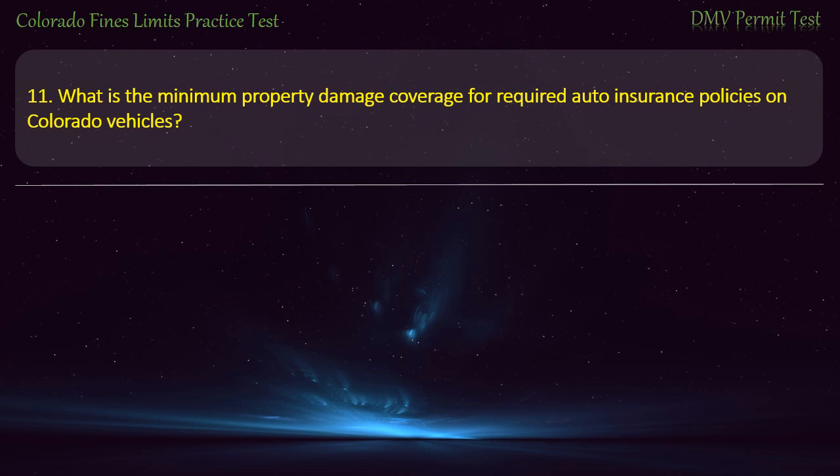Question 11. What is the minimum property damage coverage for required auto insurance policies on Colorado vehicles? $25,000. $15,000. $20,000. $10,000. Answer. $15,000.